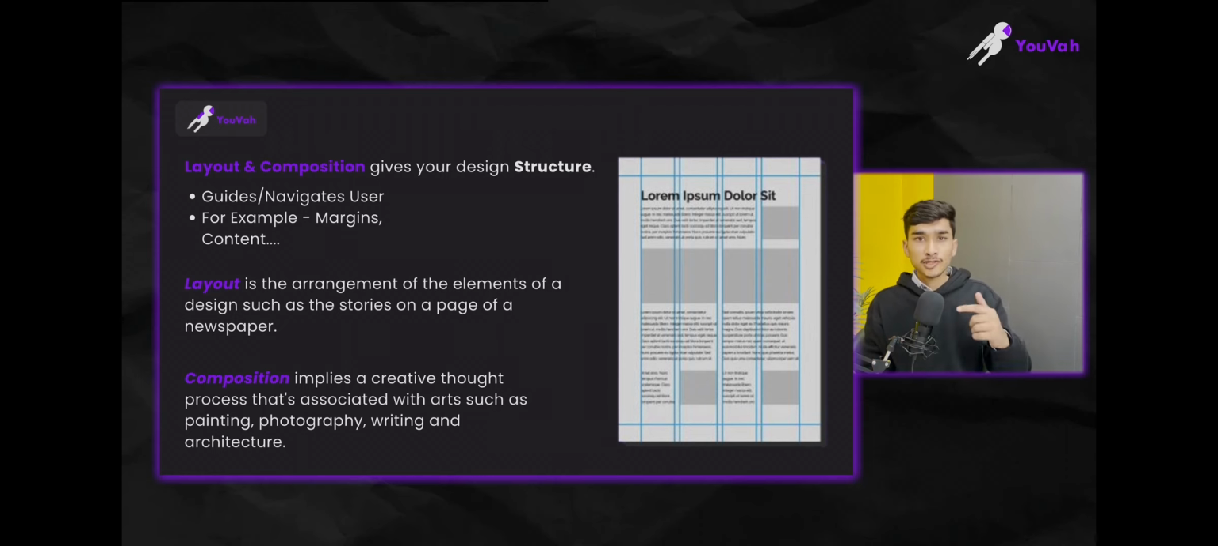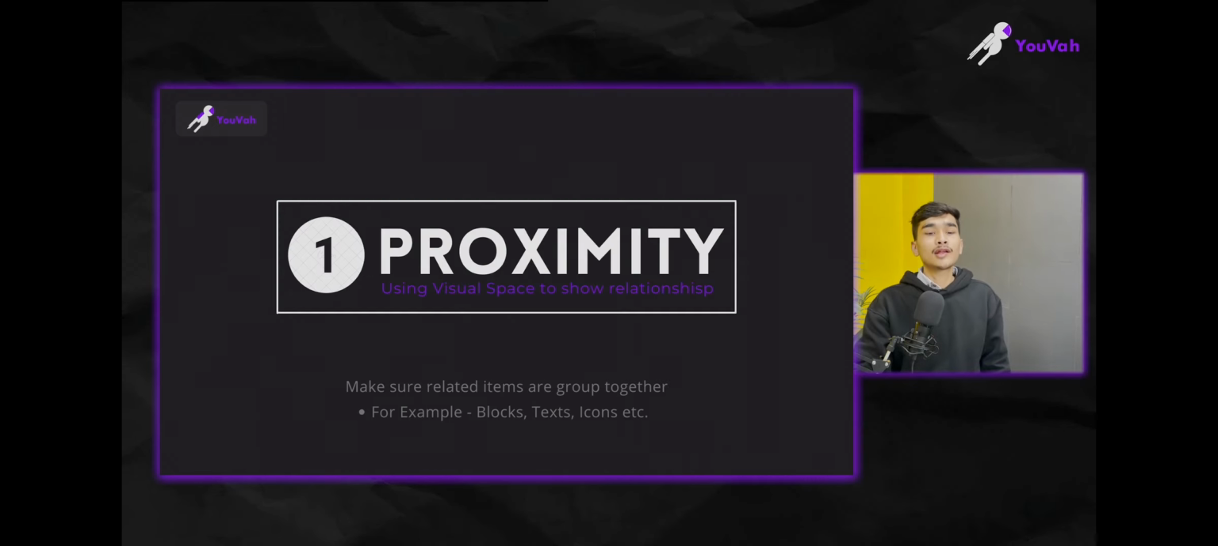Composition also comes in when you are creating any abstract art, abstract painting, or any kind of digital art. There also composition comes into play, because you need to see how it will look. So that is layout and composition, and that's why we are learning it. Now there are 5 major principles in layout and composition. Let's learn about those 5 principles.